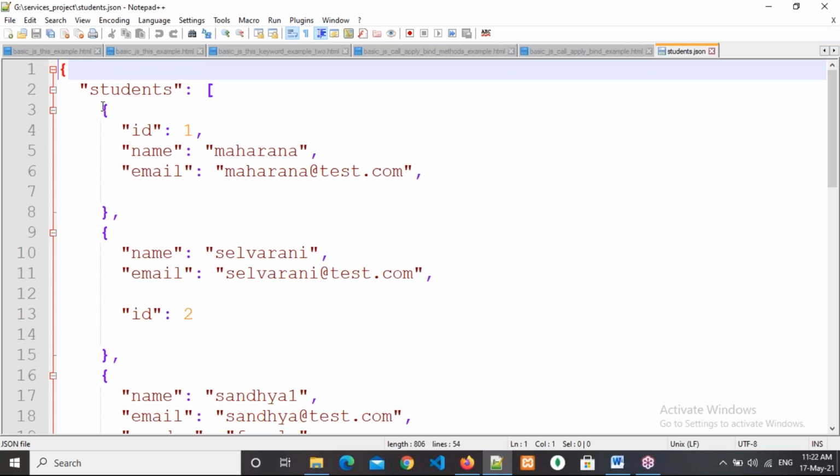We will store our data in the form of objects, JSON objects. See here, like this. And there will be an underscore ID also.